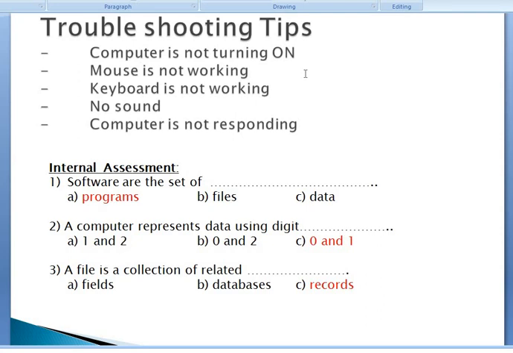Then next, the mouse is not working. We are using the mouse, but it is not functioning properly. So you can check whether the mouse is properly connected to its port on the CPU or not. Next, the keyboard is not working. You can check if the cables are correctly connected. If connected, then connect it again and check, or otherwise it can be a loose connection.